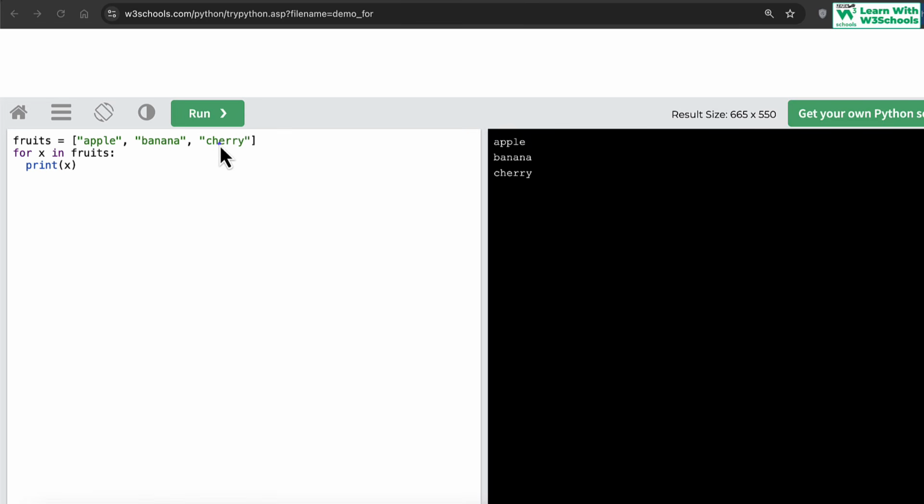Then it again goes back and prints the third element. Then if there is a third element, it assigns the third element to x. Prints it, goes back and says, hey, there's no more element. So that's the fourth thing. This says there's no more element here. So the condition becomes false and it exits.